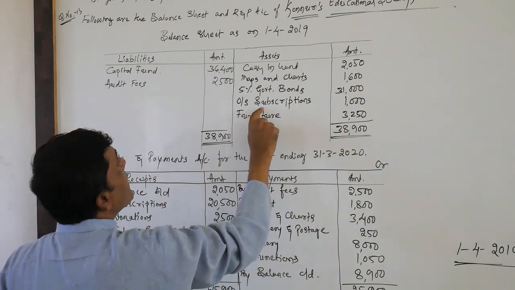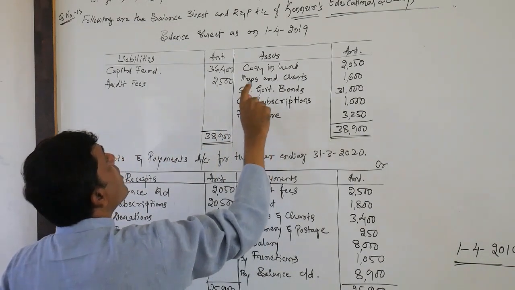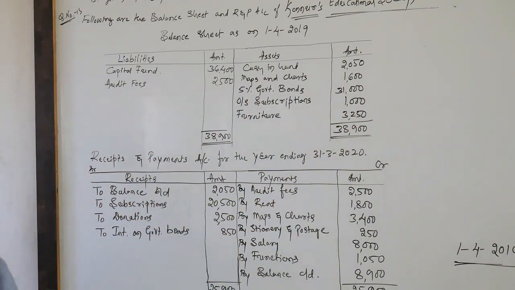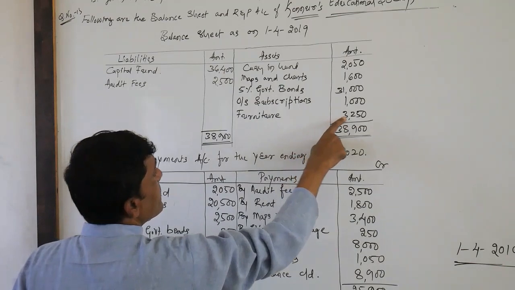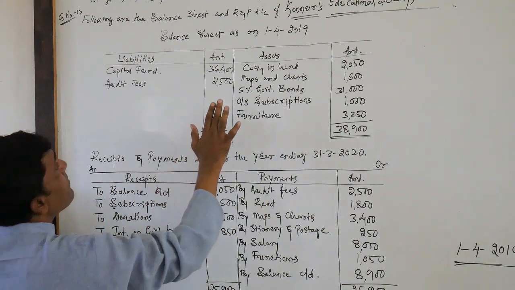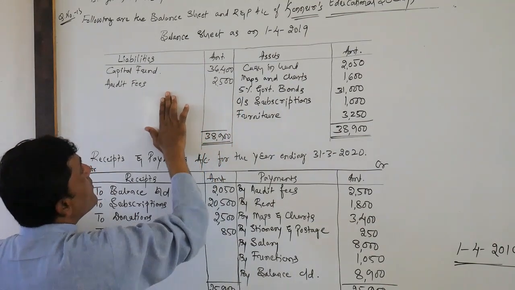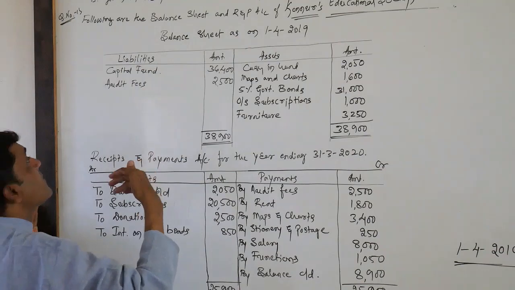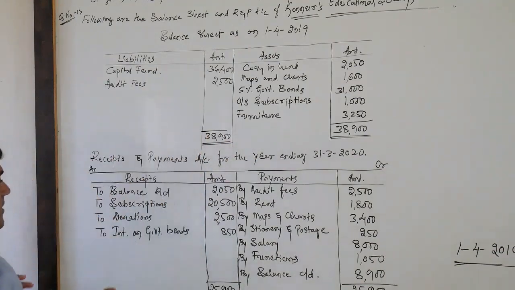That is a receivable amount. That is the reason they have shown it on the asset side. So that is the amount 1,000. Furniture 3,250. Okay, this is the opening balance sheet. The opening balance sheet of the current year is nothing but the closing balance sheet of the previous year.